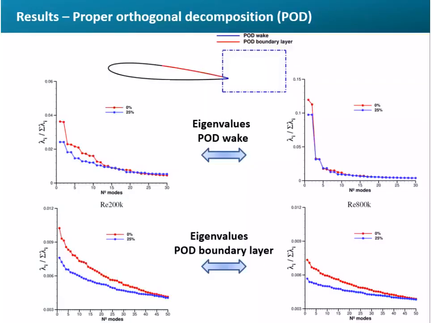So, in order to identify covariant structures, we investigated the U norm, the turbulent kinetic energy norm, and the V norm. The POD is divided into two domains, the wake and the boundary layer on the suction side between 40 and 95% of the chord of the airfoil. Below are shown the normalized eigenvalues for each flow region, noting mainly the pairing in the first, more energetic modes.